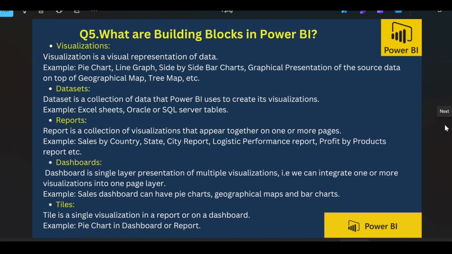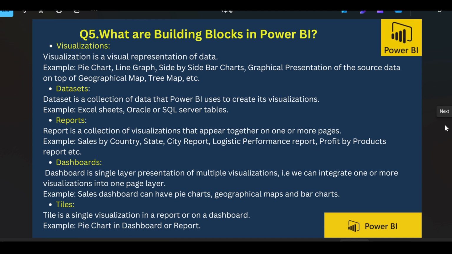And reports. Report is a collection of visualization that appear together on one or more pages. For example, sales by country, state, city report, logistic performance report, profit by products reports, etc. And dashboard. Dashboard is a single layer presentation of multiple visualizations. We can integrate one or more visualization into one page layer. For example, sales dashboard can have pie chart, geographical map, and bar chart.